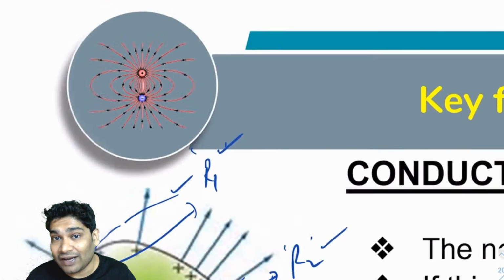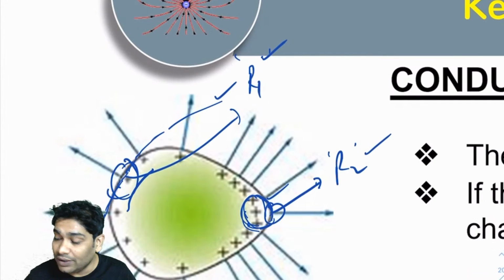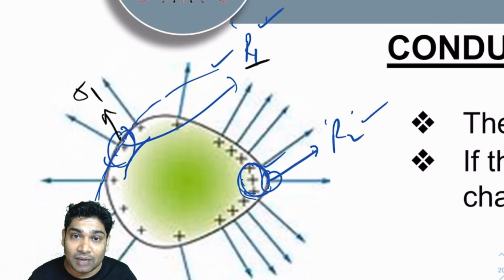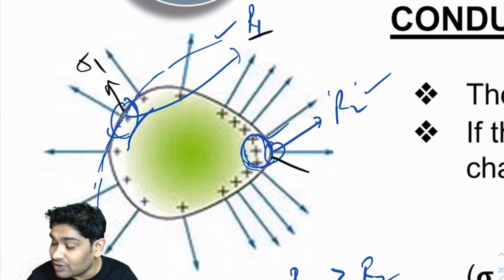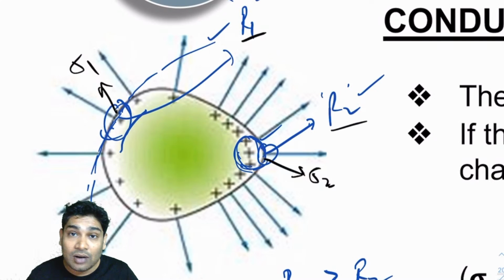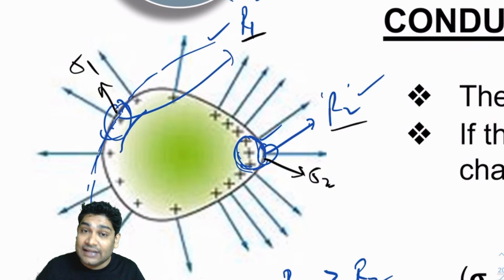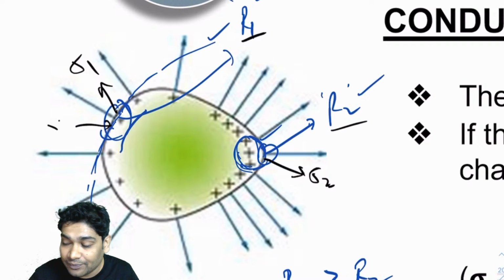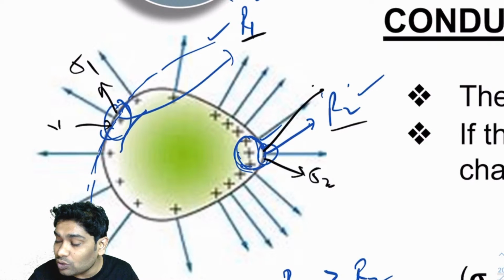Now here the charge density was sigma 1 and the radius of curvature was r1. Here the charge density was sigma 2 and the radius of curvature was r2. I can imagine that they were parts of two different spheres, and I know that these 2 points have the same potential. If the potential here is V, the potential here is also V. Why?